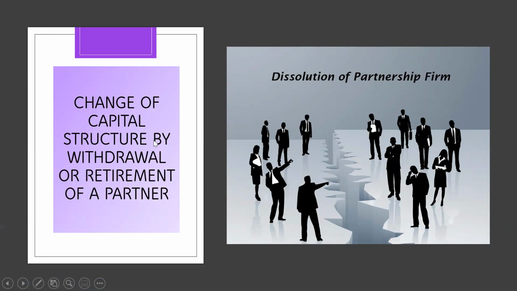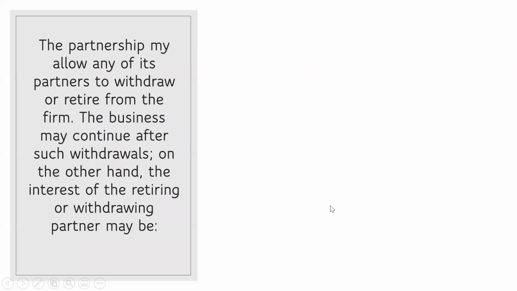So here, our first topic will be on withdrawal and retirement of a partner. There is a change in the capital structure by withdrawal or retirement of a partner. So the partnership may allow any of the partners to withdraw or retire from the firm. The business may continue after such withdrawal. That is what we have emphasized before, no? It does not necessarily mean that if there is a change in the structure, we will put a stop to the operation of the business.